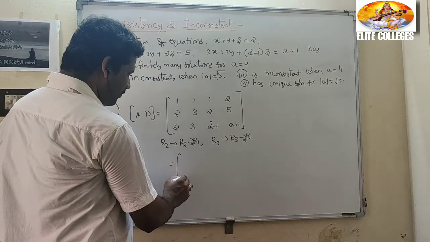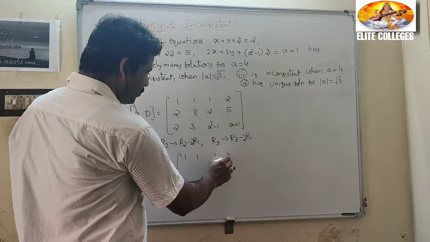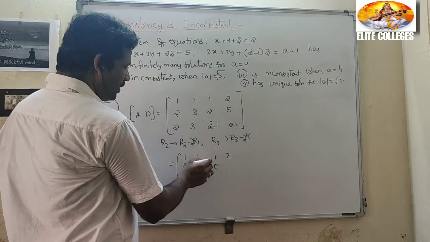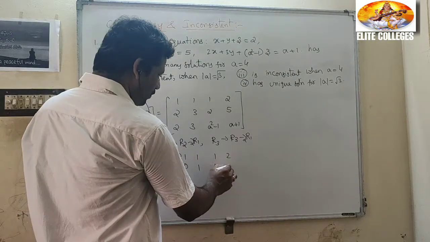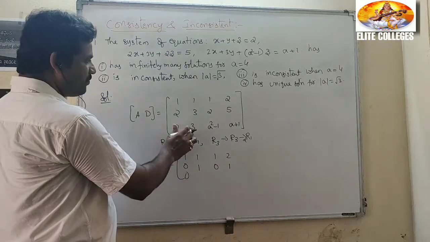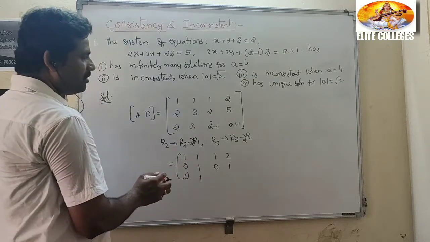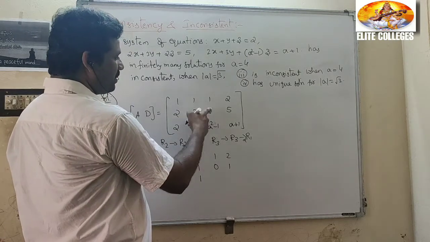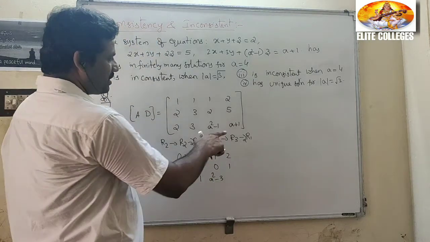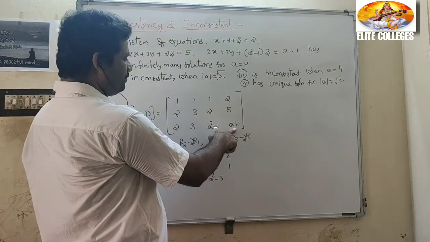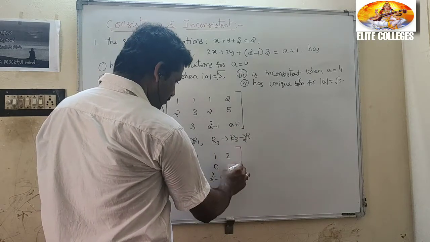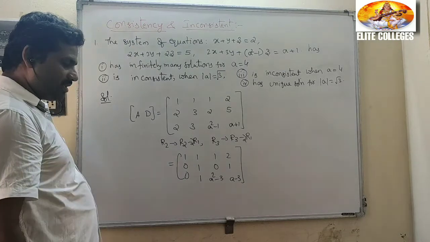What is this equal to? 1 1 1 2. 2 minus 2 is 0, 3 minus 2 is 1, 2 minus 2 is 0, 5 minus 4 is 1. What are these ones? 2 minus 2 is 0, 3 minus 2 is 1. What is this one? a² - 1 - 2 is a² - 3. Next, a + 1 - 4 is a - 3. So this is the augmented matrix.